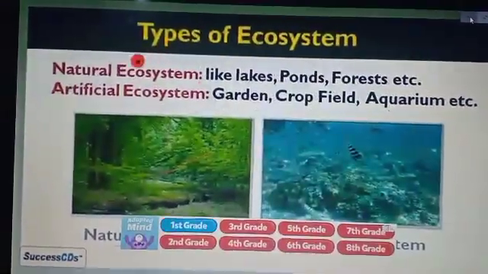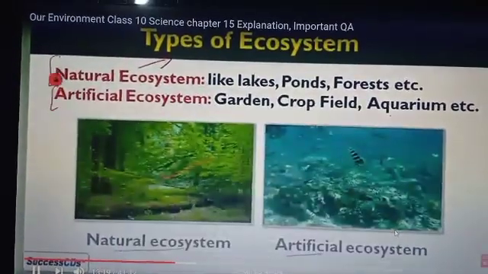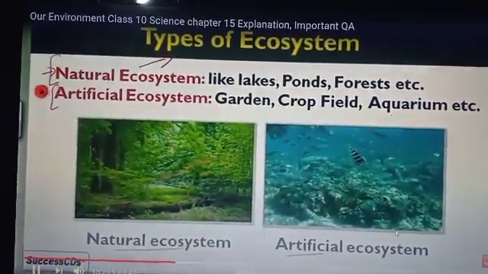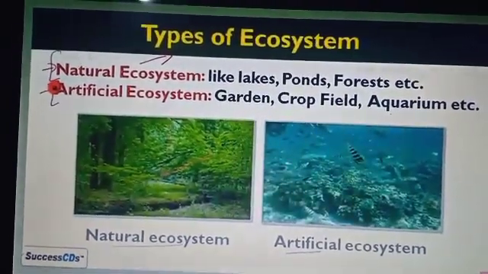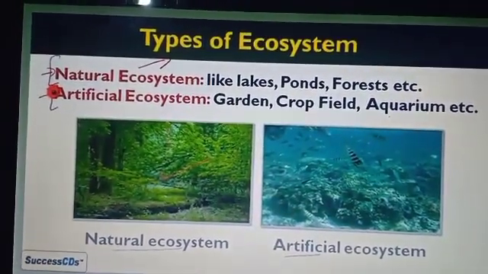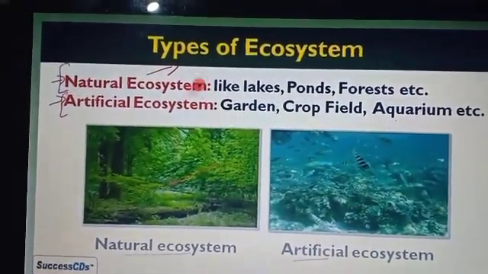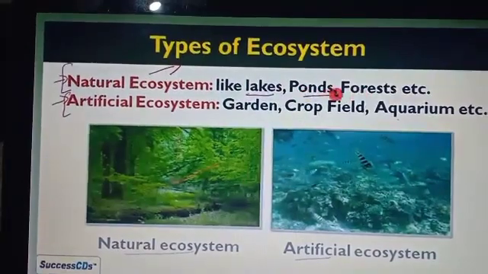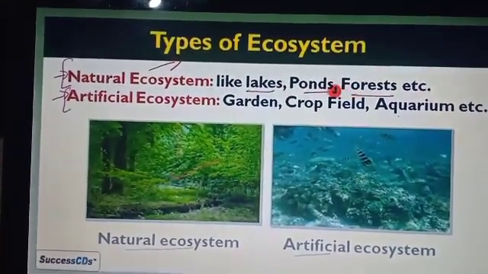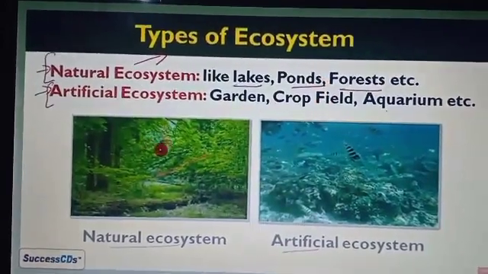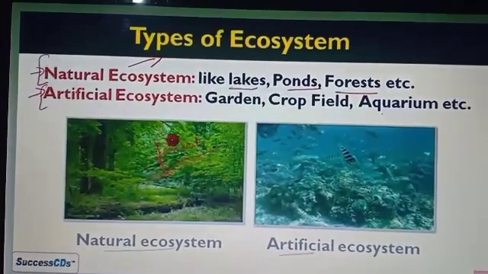Now, according to type, the ecosystem is divided into two types: natural ecosystem and artificial ecosystem. When the ecosystem is made by natural things, we consider it a natural ecosystem, like a lake, pond, forest, etc. Here in the first picture you can see a forest. This forest occurs naturally.